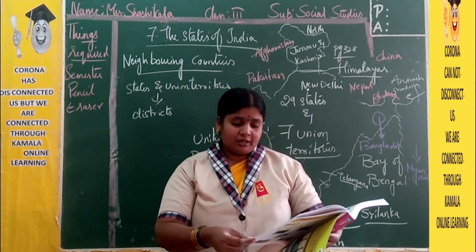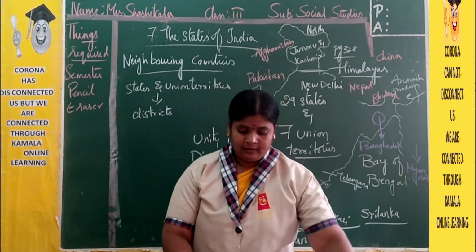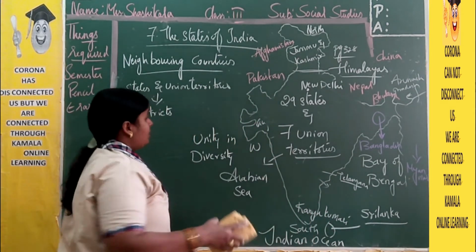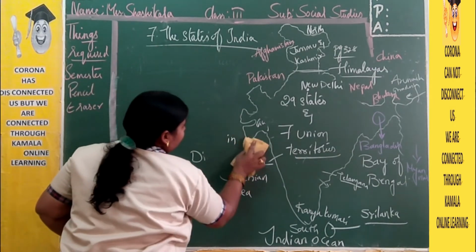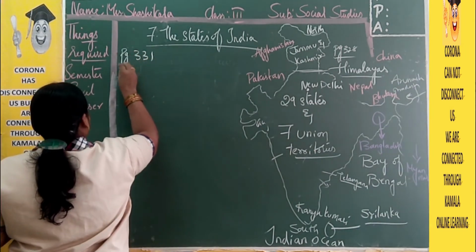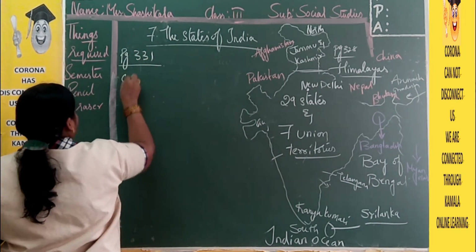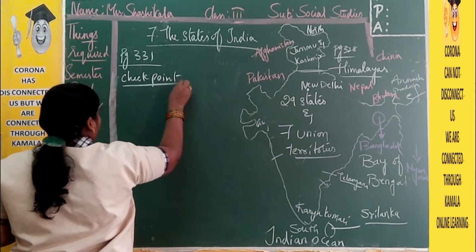Now on page number 331, we have a small checkpoint. We'll do this. Please be ready with your pencils. Page 331, Checkpoint.